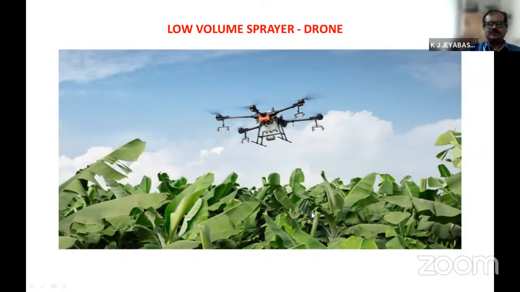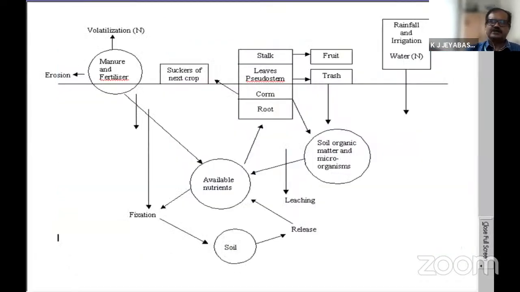If you use drones, the topmost 5 leaves are covered with the Banana Shakti micronutrient spray. So the use efficiency is very high. We are recommending this type of technology also, some advanced technologies we have to switch over to in micronutrient management for banana cultivation. Then comes nutrient recycling. That is another part.